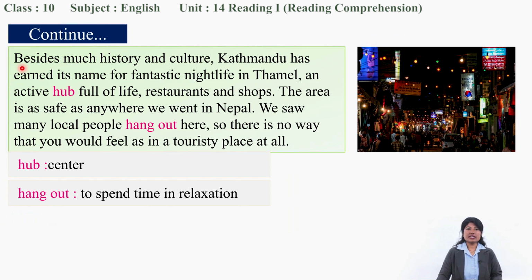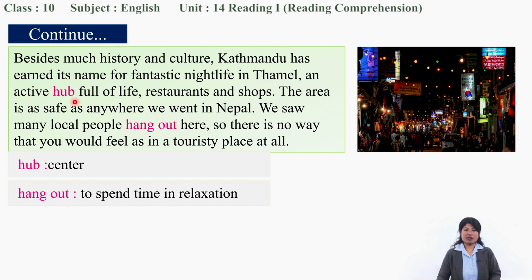Okay, continuing, besides much history and culture, Kathmandu has earned its name for fantastic nightlife in Thamel. So besides those cultural facts, what is the main fantastic reality of Kathmandu? Yes, nightlife. There's a fantastic nightlife in Thamel.